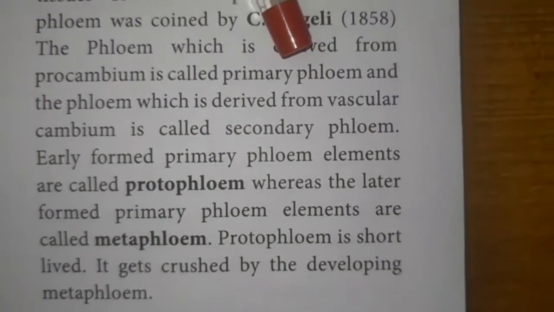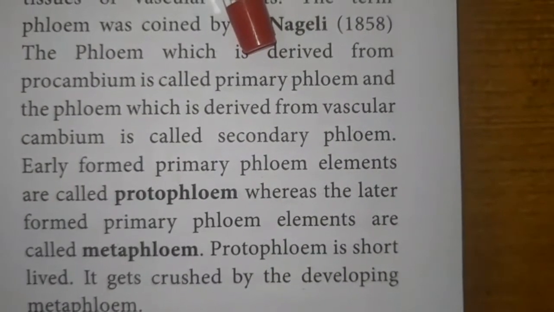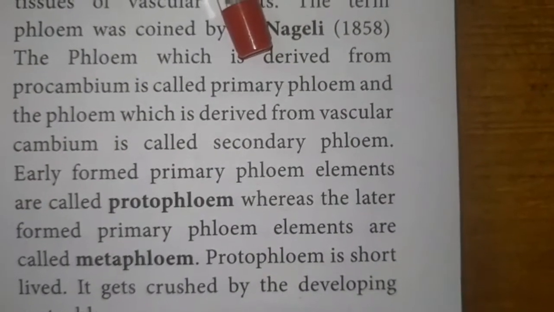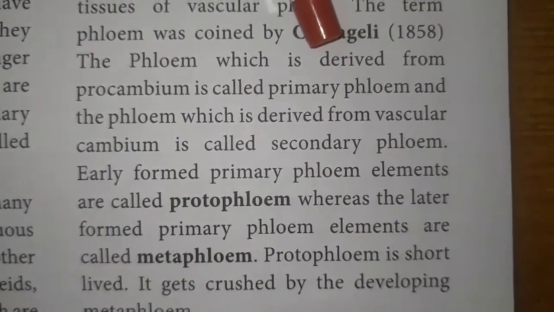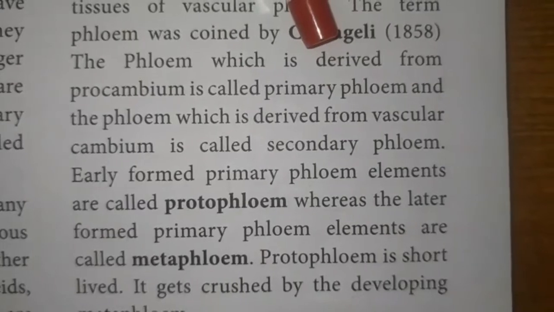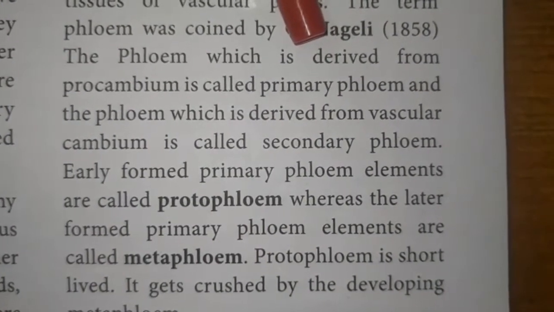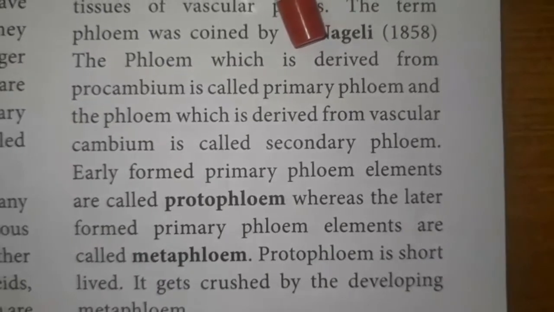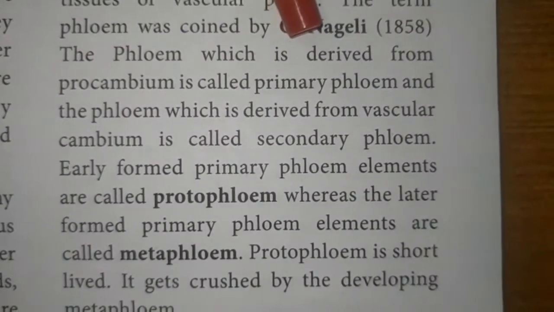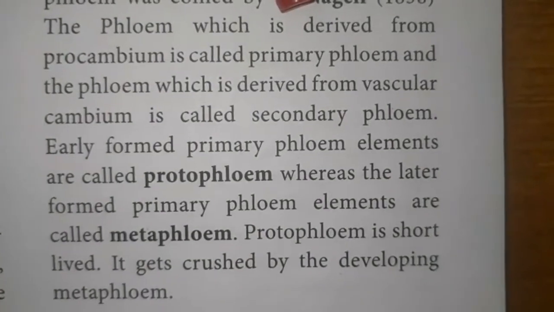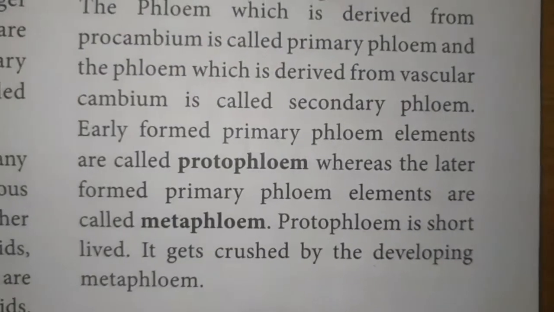The earlier formed primary phloem is called protophloem, whereas the later formed phloem is called metaphloem. The earlier formed phloem elements are smaller in size and are called protophloem. The later formed phloem elements are larger in size and are called metaphloem. The protophloem is short-lived. It is crushed by the development of the metaphloem.